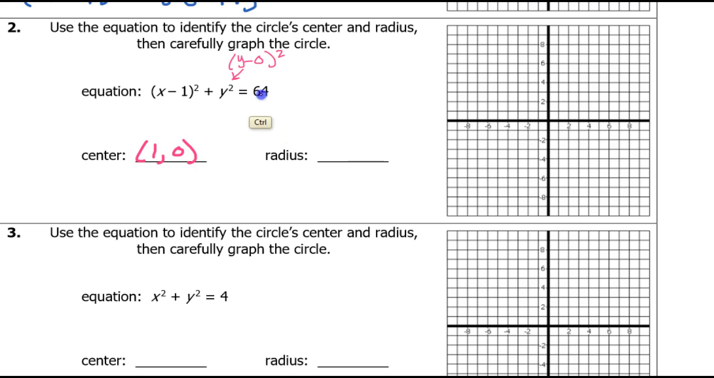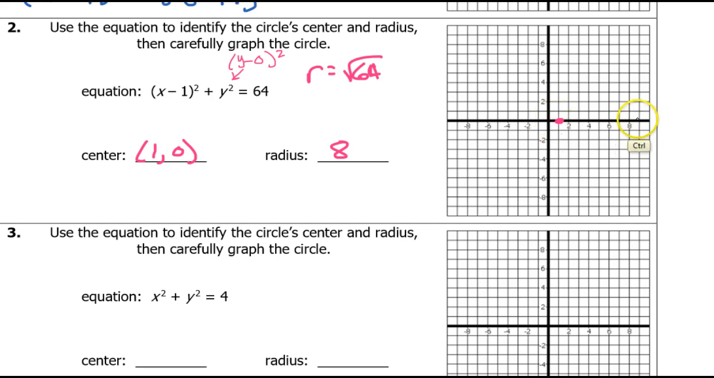This is the radius squared. So that means the radius must be 8, because the radius has got to be the square root of that 64, which is 8. All right, so just like before, I'm going to start by putting a dot at the center, which is (1, 0). That's going to be right there.